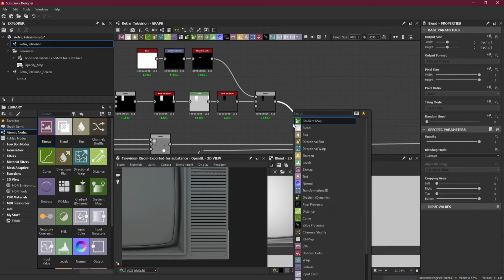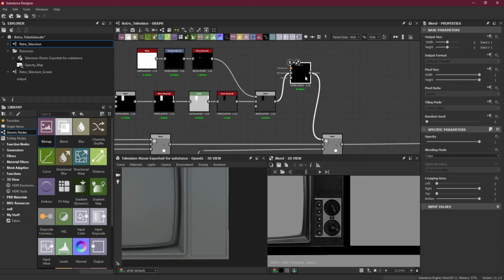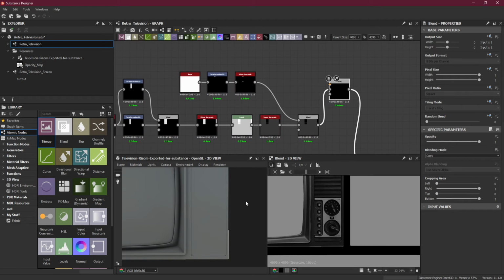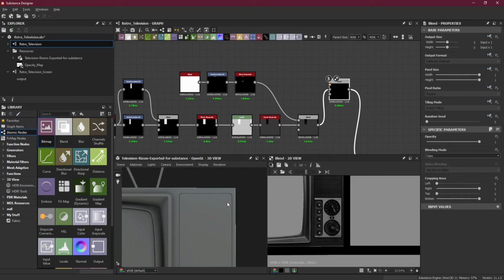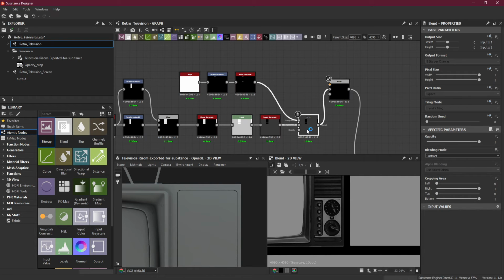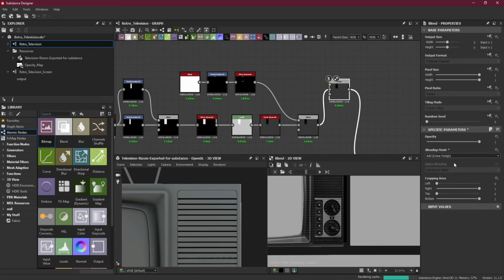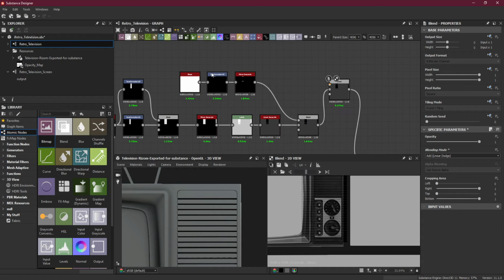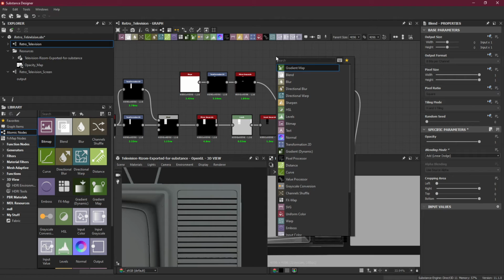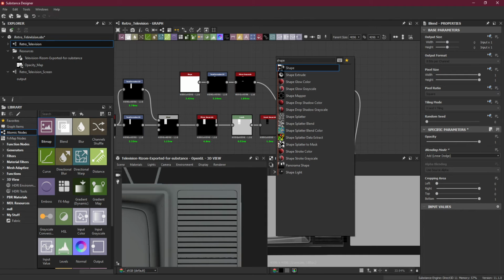I'll add a blend node here in between these two nodes. What I'm going to do here is change it to add so I can see everything that's going on. Later on I can change it to whatever I want. And here I will take the same shape or just make a new shape.